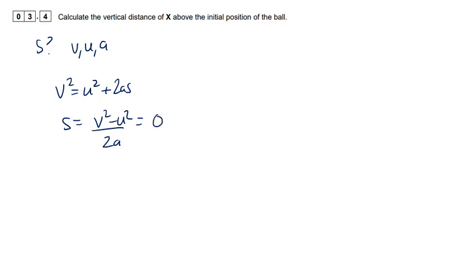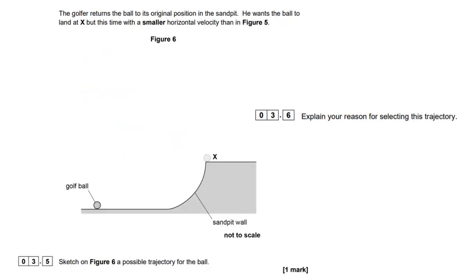So 0 minus 6.16 squared divided by 2 times minus 9.81. And that gives about 1.93 meters. Right.